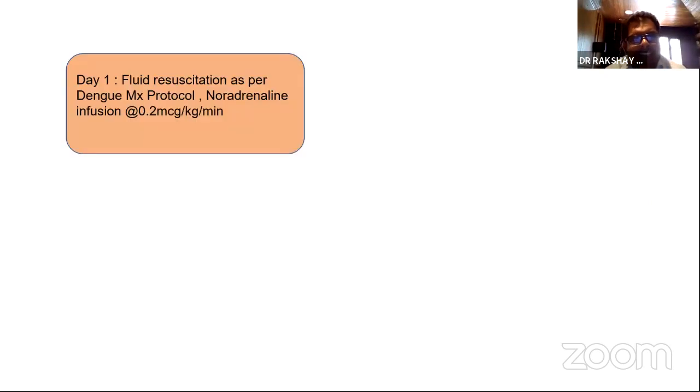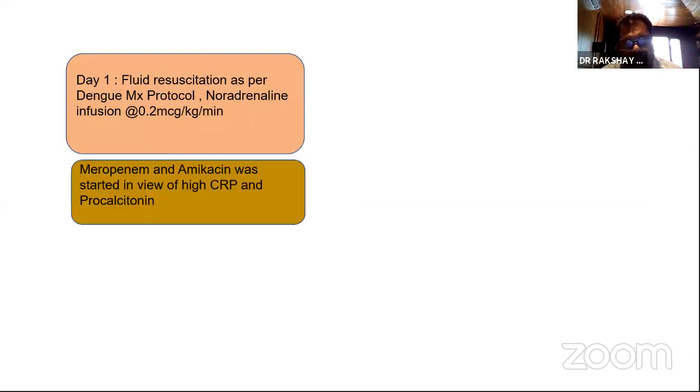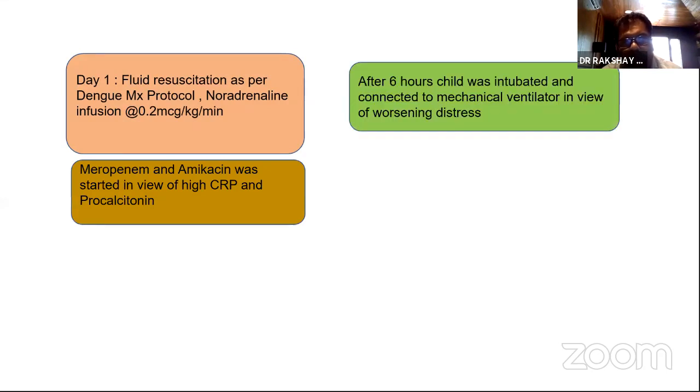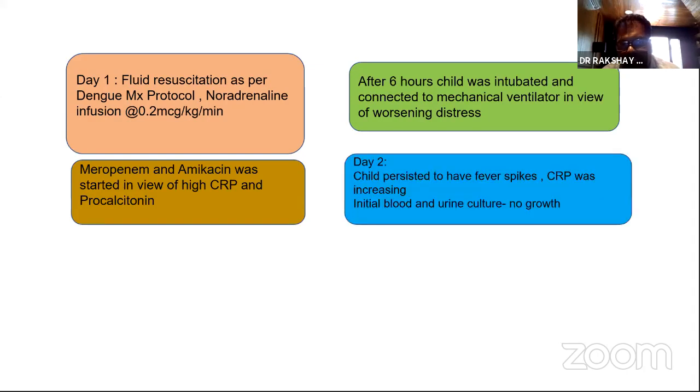So here this child was resuscitated initially as per dengue management protocol. Noradrenaline was started subsequently at 0.2 microgram per kg per minute. Meropenem and amikacin were started in view of high CRP and procalcitonin. Six hours later, the child was intubated and connected to a mechanical ventilator in view of respiratory distress. On the second day of admission, the child still continued having high fever spikes. CRP was increasing, and the initial blood culture until then did not grow anything.